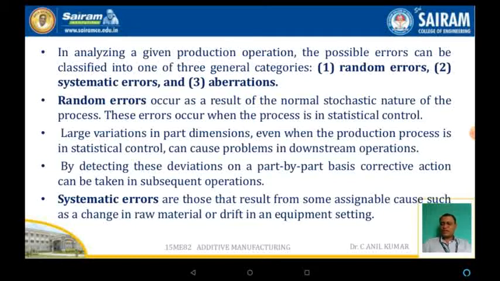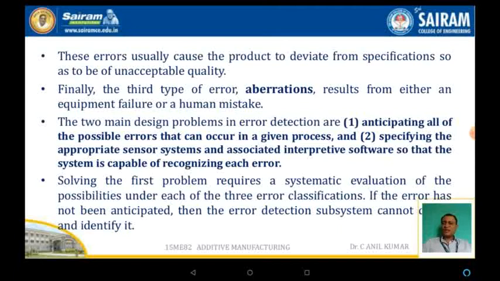The systematic errors are those errors that result from assignable causes, such as a change in the raw material or a drift in the equipment settings. These errors usually cause the product to deviate from specifications, so as to be unexpected in quality. Finally, the third one is the aberration errors. These result from either an equipment failure or a human mistake.